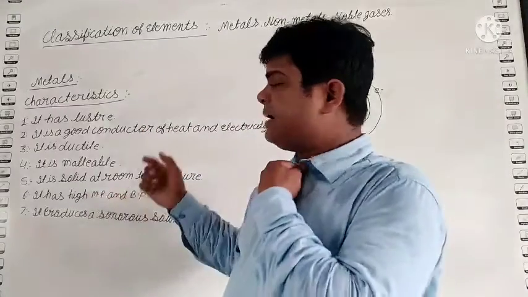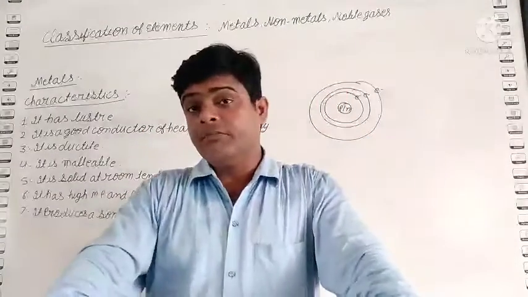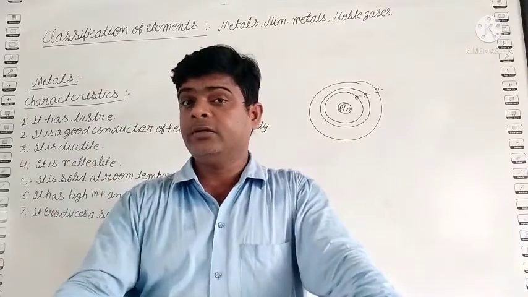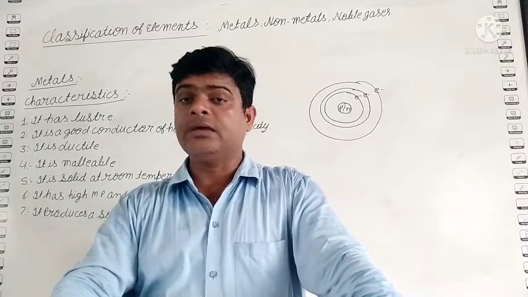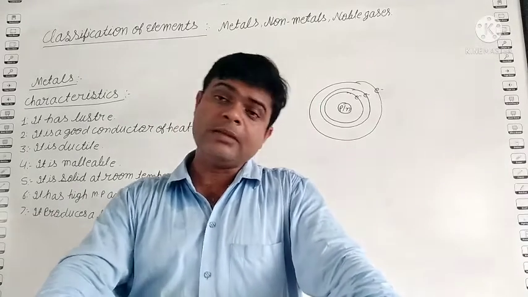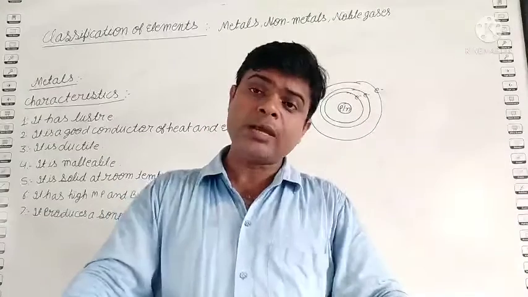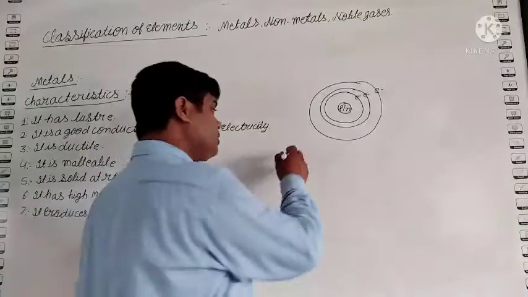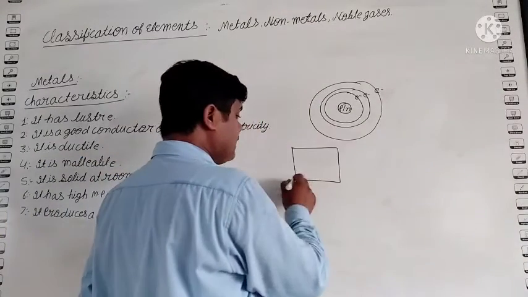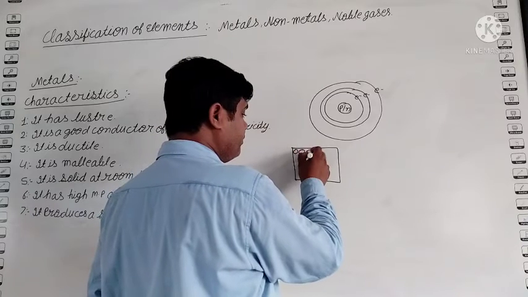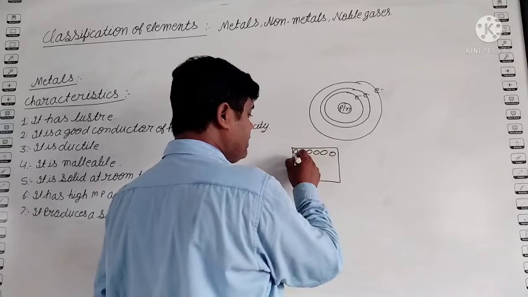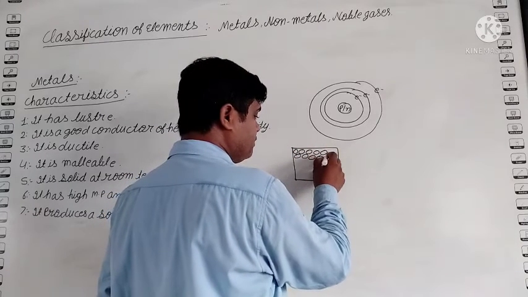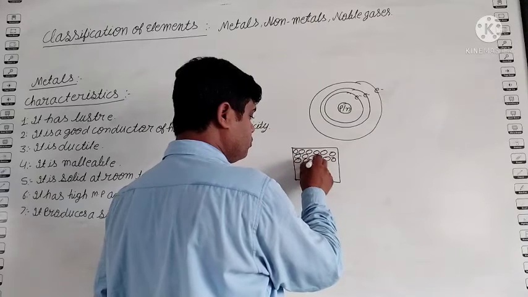It has high melting and boiling point. Student, you know, when anything is solid, then its melting and boiling point are high. Why? Because in a solid, each and every atom and particle is joined together very tightly. Yes or no?